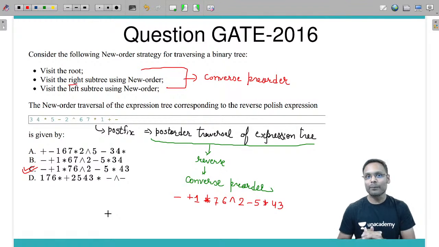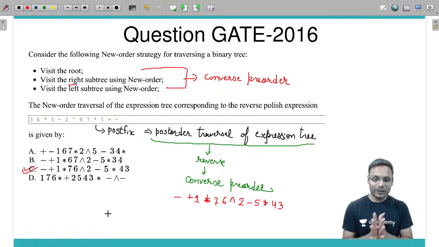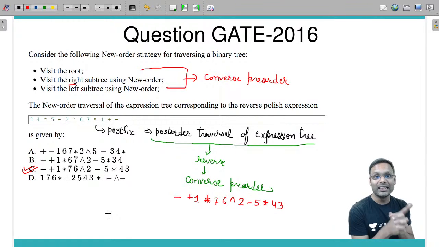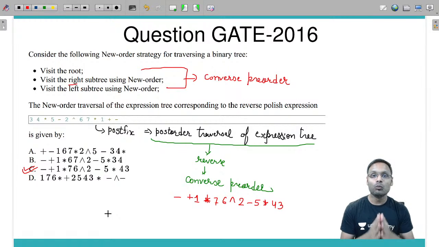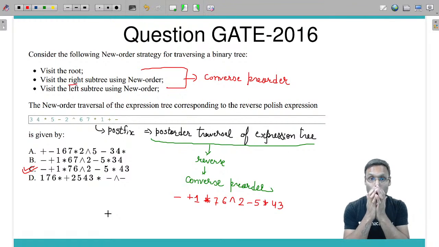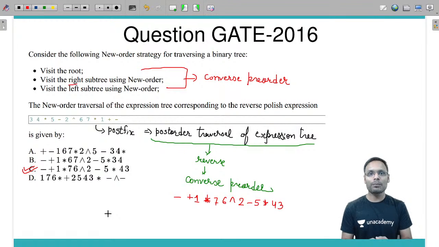So that particular ability you need to improve, that how you will solve the questions quickly in the less time. And that is what most important. So I always urge everybody to understand each and every topic to the maximum depth, so that you will never face any kind of problem in the problem solving and you will solve the questions quickly with the less time.